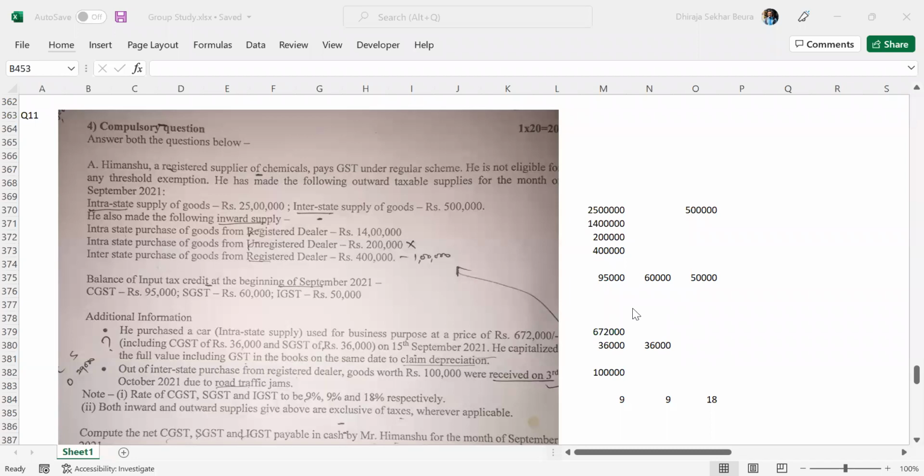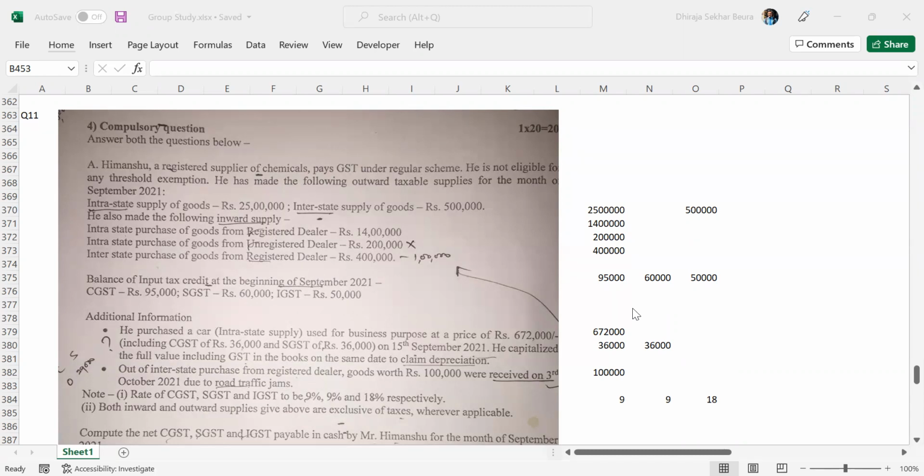Tell me, will the credit be available on this? It's my question paper. I have already put a cross mark there. Ignore that. Just try to remember. Basically, from an unregistered dealer, if you are purchasing something, on that credit will not be available. Reason being, they are not paying the tax in the first place. Understood, right? Very clear, very easy to relate also.